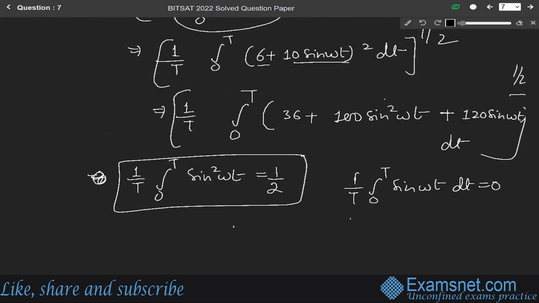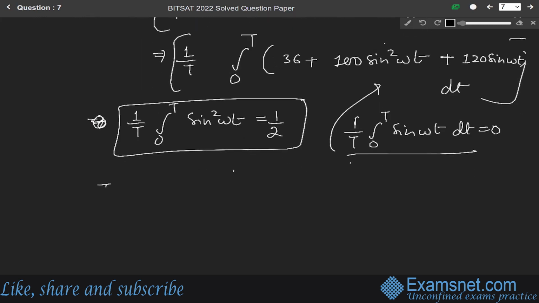So just put these values here. Putting these values, we get I effective equals the square root of this 36 plus this 1 by 2 into 100. This one, because the average of sine square omega t is 1 by 2.